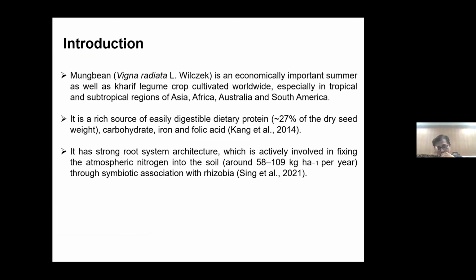I will come to that. So mung bean as a plant, from a botanical point of view, has a strong root system architecture that also determines the rhizosphere microbial colonization. When we are focusing on the root nodule bacteria, their source is the bulk soil. Then they enter their life cycle, fix nitrogen and produce nodules. So this mung bean crop and its associated nodule bacteria, rhizobia, can fix around 58 to 109 kg nitrogen per hectare per year. So that much capacity is there.